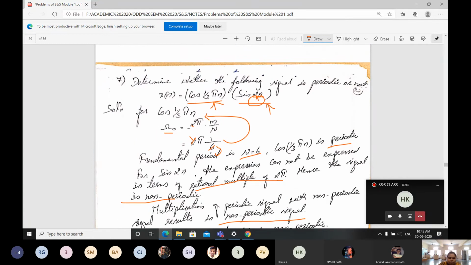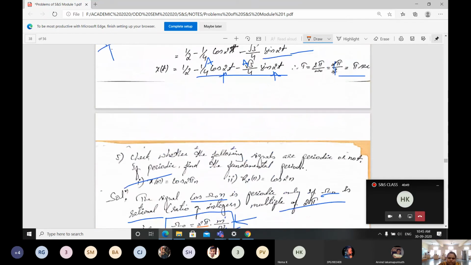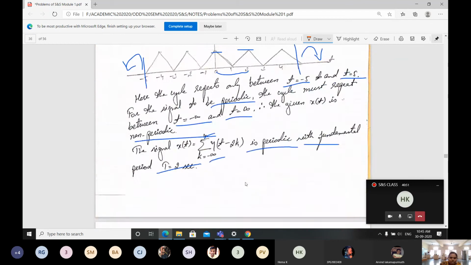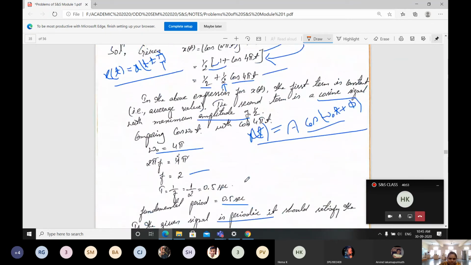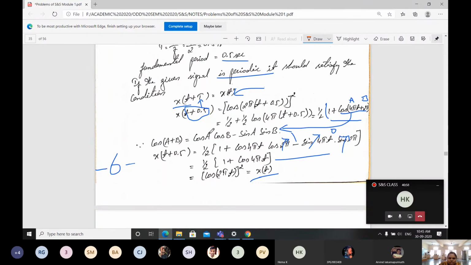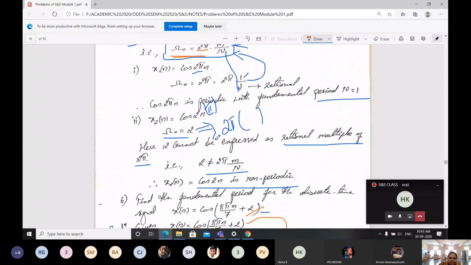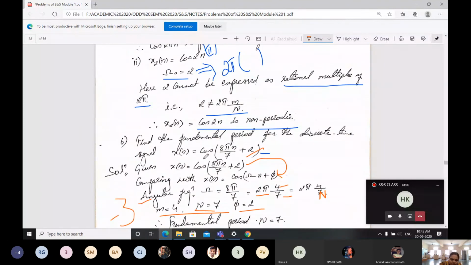These are the problems where we can expect the first problem to be given for 6 marks, or else 4 marks, or else 5 marks, and all the remaining problems are less than 3 or 4 marks only, based on periodic and non-periodic signals. And don't keep in mind that only these will be given in the exam. They may give a sine function, a cos function, or different parameters within that.